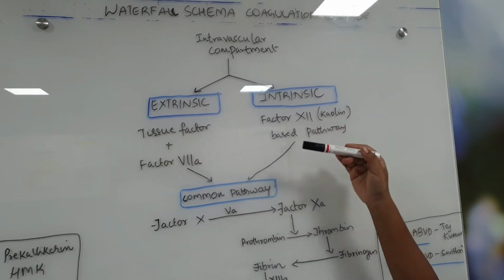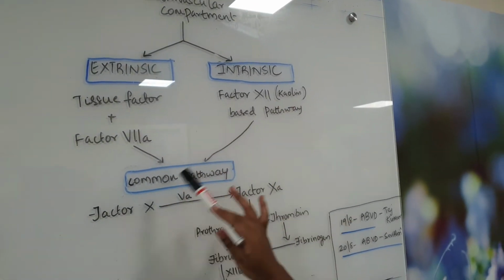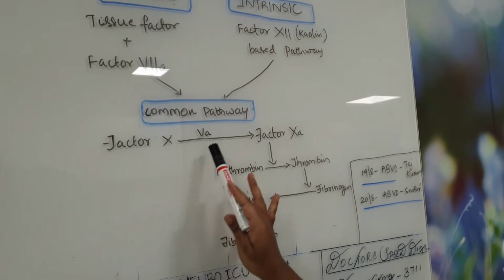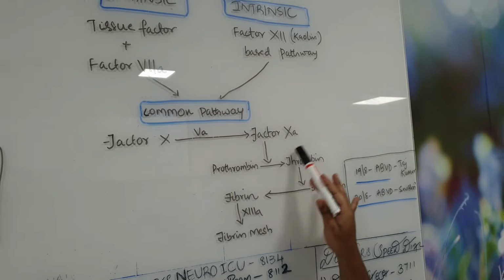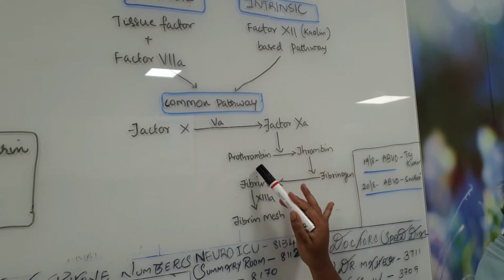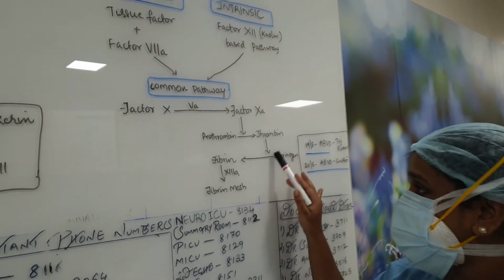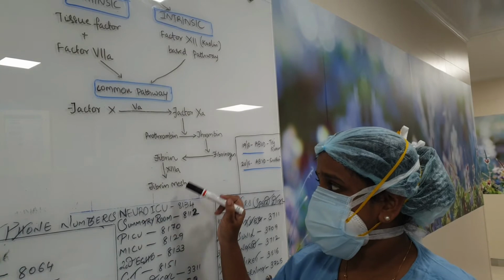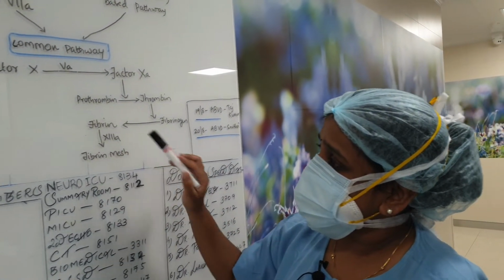Both finally joined into the common pathway, where factor 10 was activated in the presence of factor 5A into factor 10A, and activated factor 10A converts prothrombin to thrombin, and finally this thrombin converts fibrinogen to fibrin. The formed fibrin is finally stabilized with factor 13A, forming the fibrin mesh.